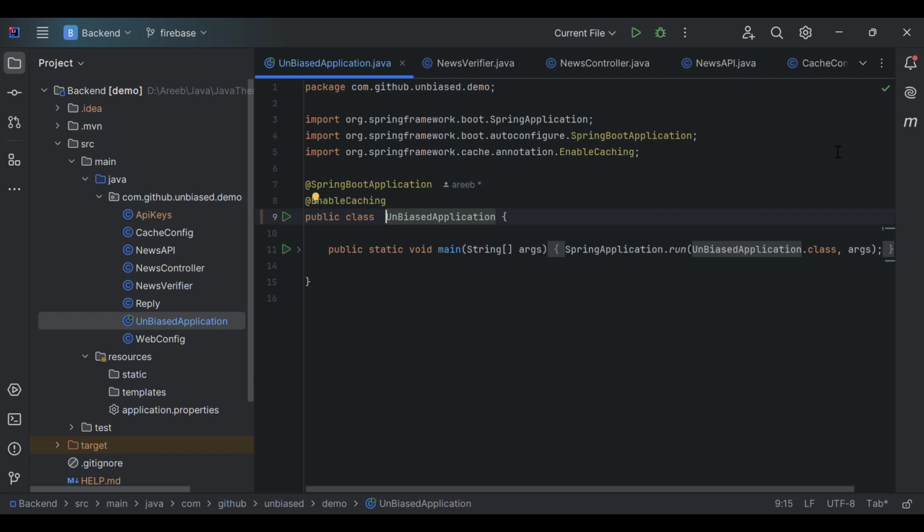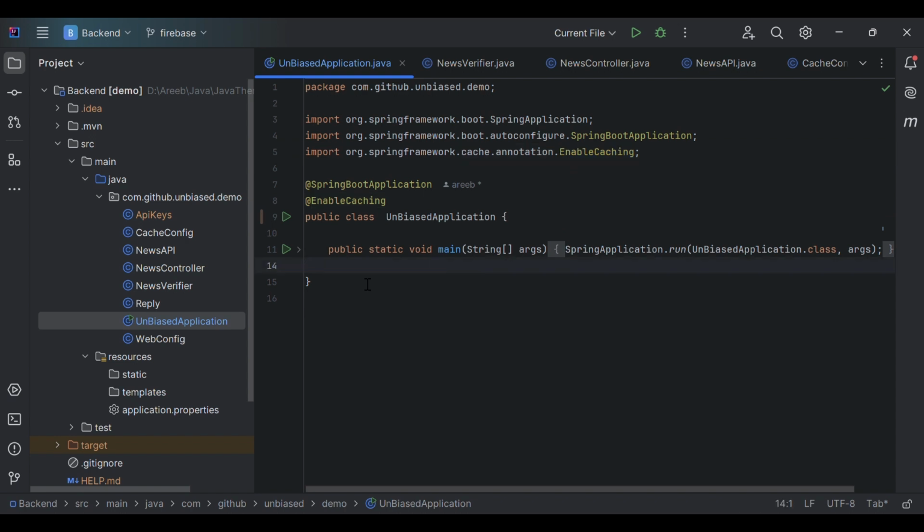Batch 21, and I'm here to demonstrate our project Unbiased. Here we shall see the backend of our code, which was written using Java in the Spring Boot framework. This is the entry point of our code, the Unbiased application class, and you can see that we have enabled caching so that our project can run faster.